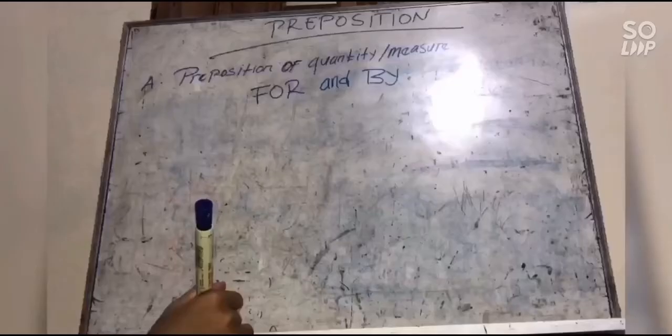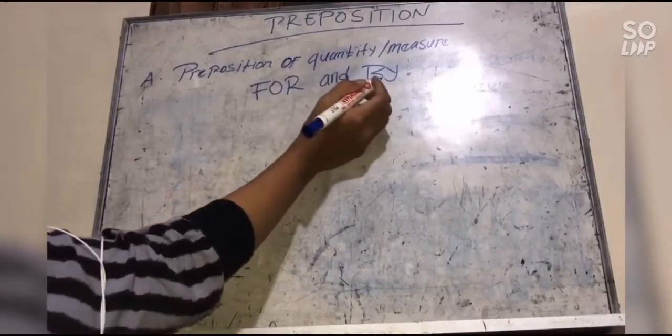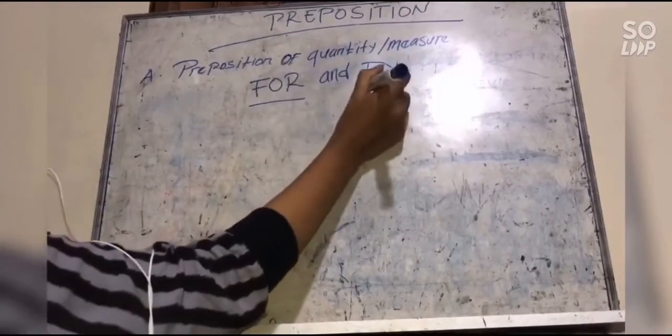The combination of a preposition and its object is called a prepositional phrase. A prepositional phrase of quantity will be able to answer questions such as how much and how long. Prepositions of quantity or measure, among others, are for and by.